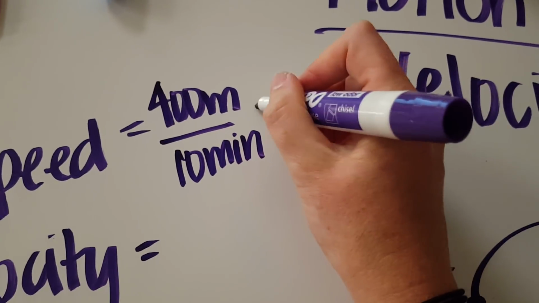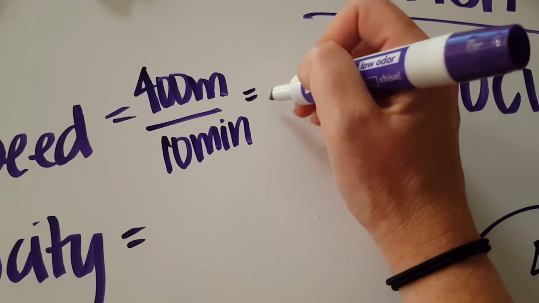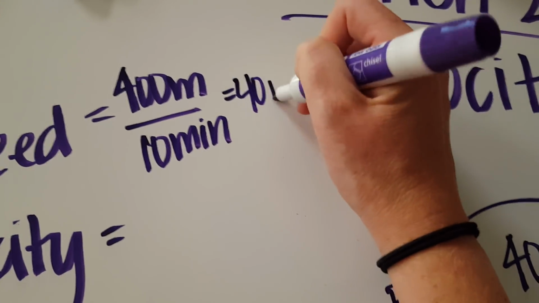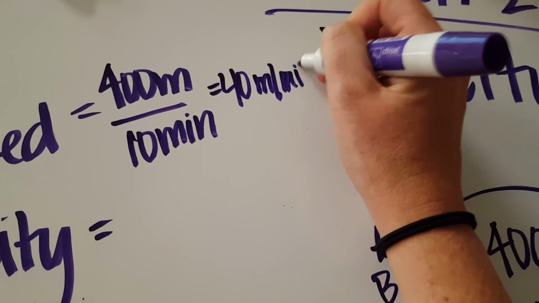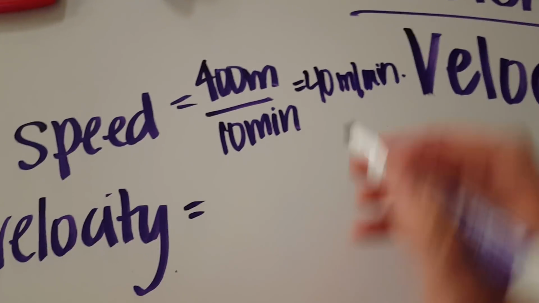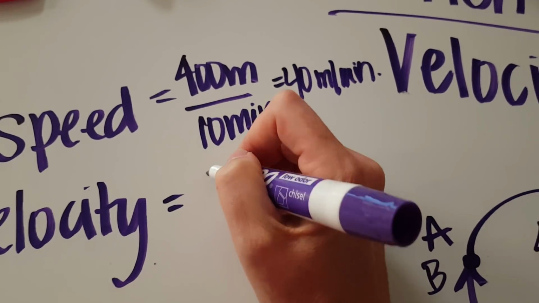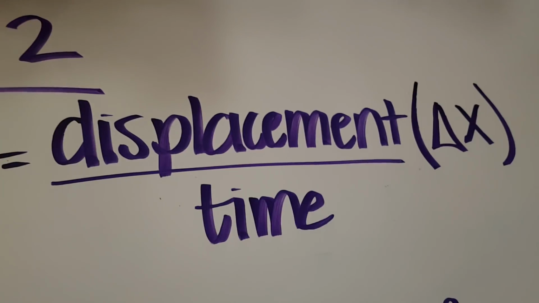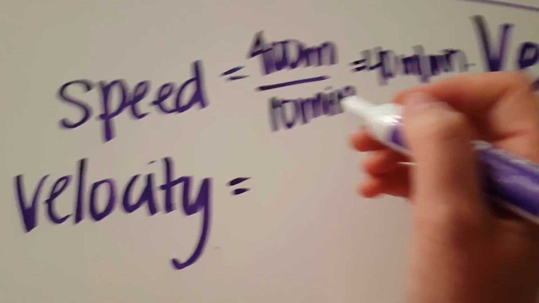Well, 400 meters divided by 10 minutes is just going to give me 40 meters per minute. That's my average speed around this particular track. Well, my velocity is going to be my displacement, or change in position, divided by elapsed time.